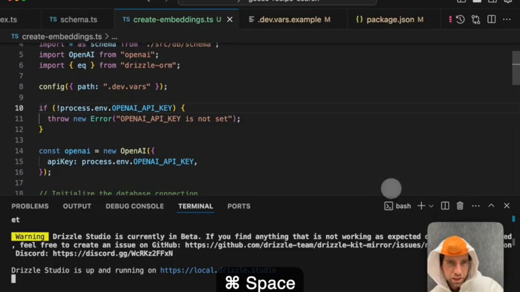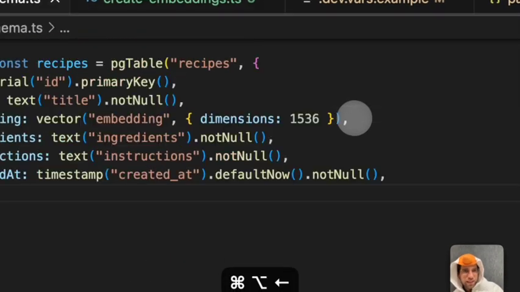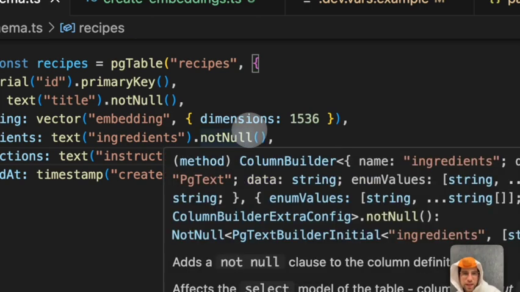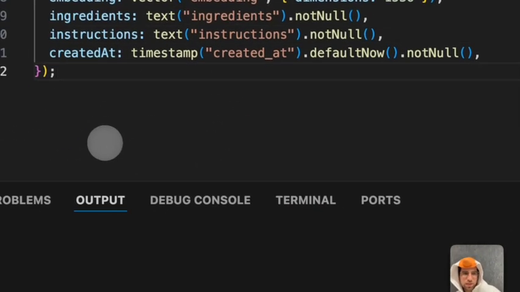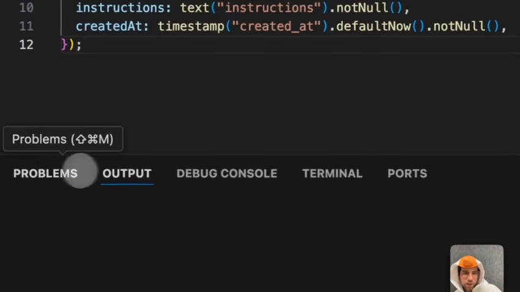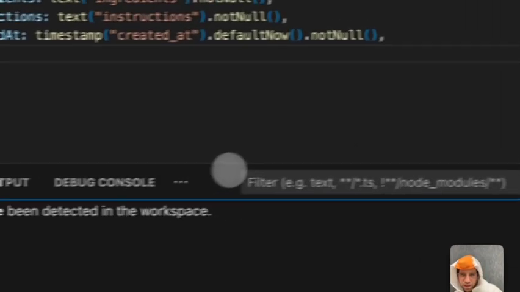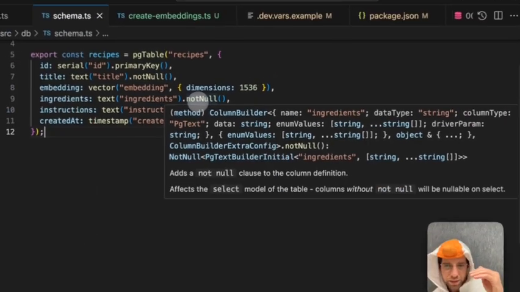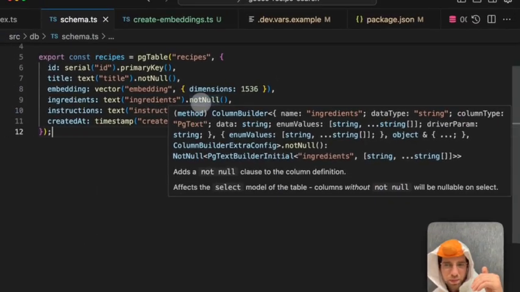So I promised I would let you know why the schema had this dimensions 1536 right here. When you add a vector as a column in Postgres, you need to tell Postgres how long the vector will be, because it wants to do math on this column, and so every vector in this column must have the same dimension.